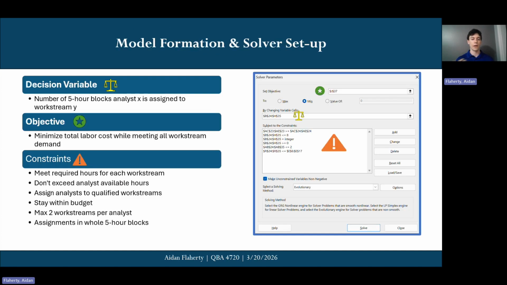But this slide really shows how the model's structured. The decision variable at the top represents the number of 5-hour blocks that an analyst is assigned to in each work stream. And you can see it over in the screenshot of Solver as well. I've matched up the icons to make it easy to see where they align. But as I've said before, the objective is really to minimize that total labor cost while still meeting all the workstream requirements and demand. There's several constraints as well. We need to stay within each analyst's available capacity, only assign analysts to work streams that they're qualified for, limit them to a maximum of two work streams, and make sure those assignments are in whole 5-hour blocks.